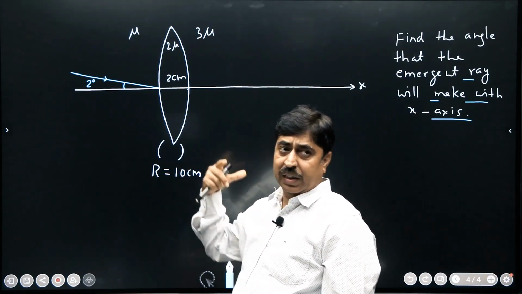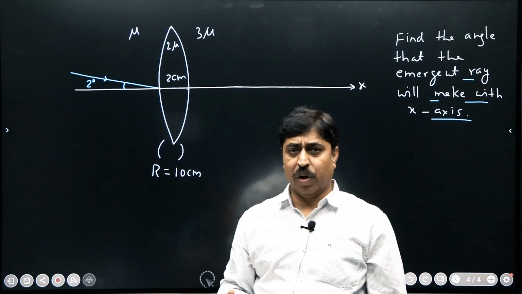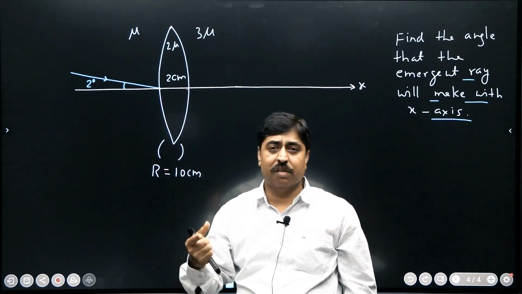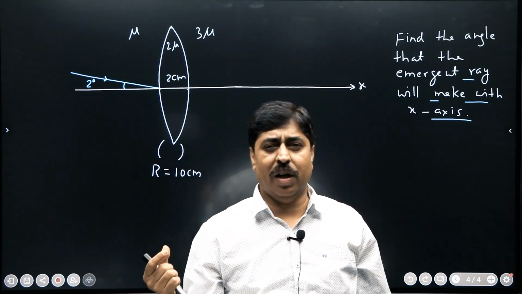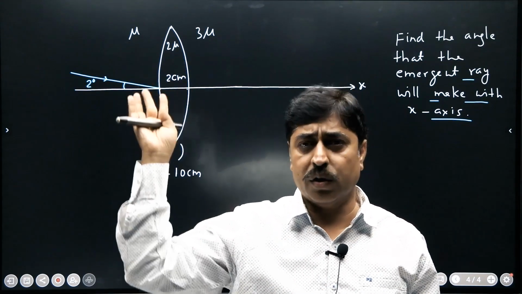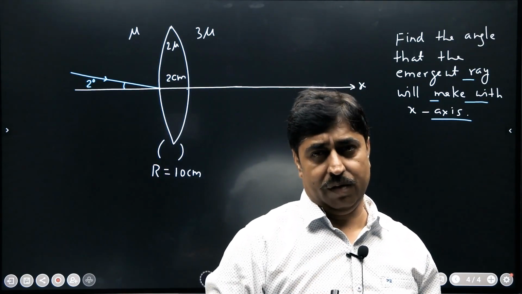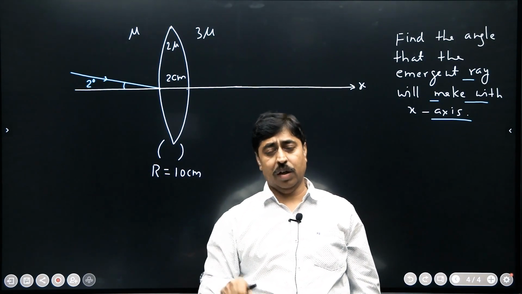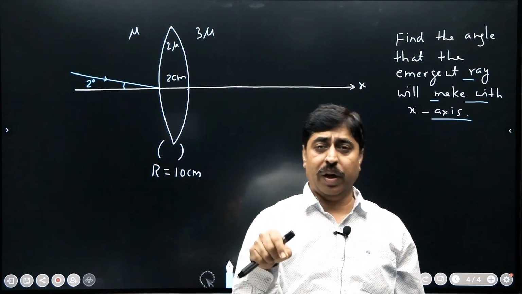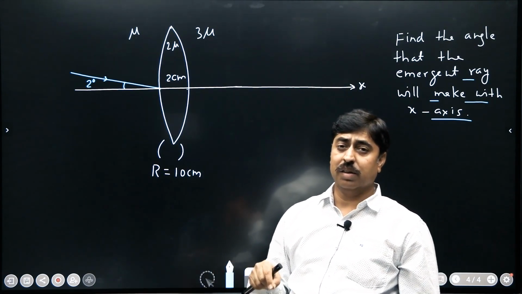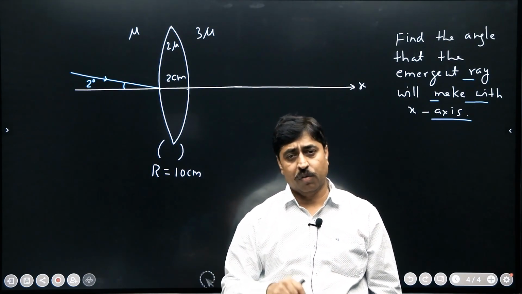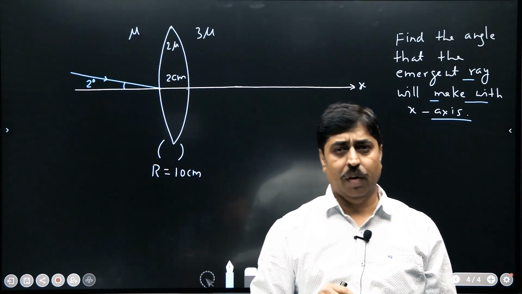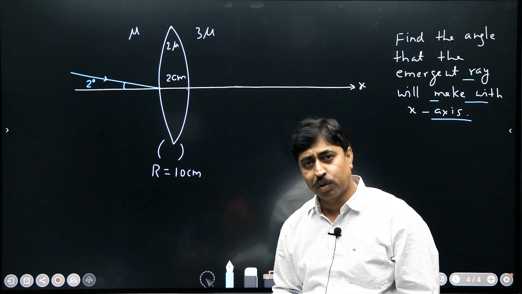Now, how do I realize that this is a thick lens? This is 2 centimeter and the radius is 10 centimeter. I just cannot say that the radius of curvature is too large compared to the thickness of the lens. So I just cannot ignore 2 centimeter with respect to 10 centimeter, and therefore I will have to take cognizance that this lens is actually a thick lens. So the formulae that I have learned may not be applicable. I am not going to apply those formulae. Then what am I left with? What am I supposed to do?